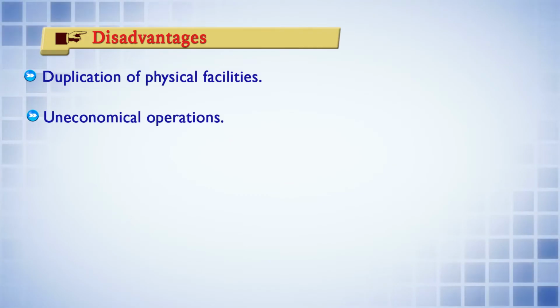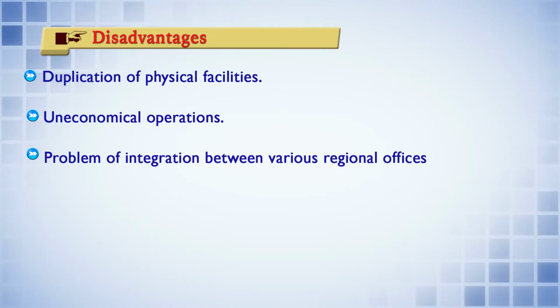Next is uneconomical operation. Sometimes if the organization is not very large, there is a possibility that there may be uneconomical operations in a particular area, because there may not be sufficient work in that area, but still you have made the departmentation there, so you have to run those activities. Next is the problem of integration between various regional offices. Obviously, if there are too many regional offices, the integration of those regional activities may be very difficult for you.